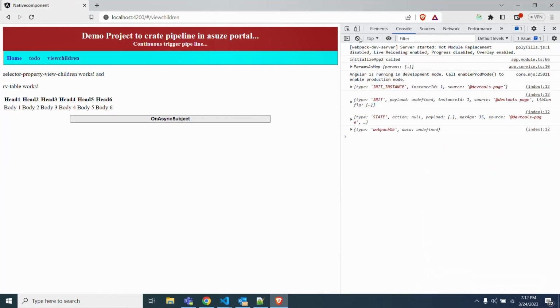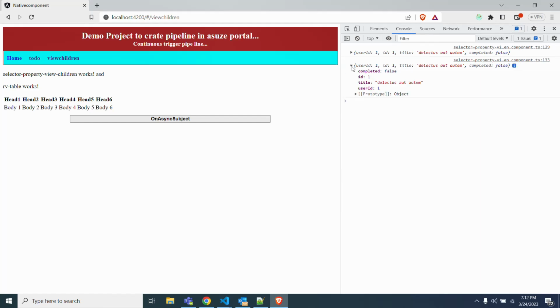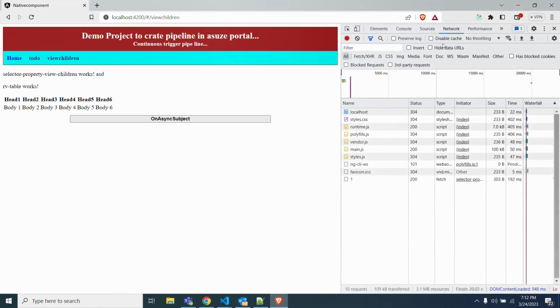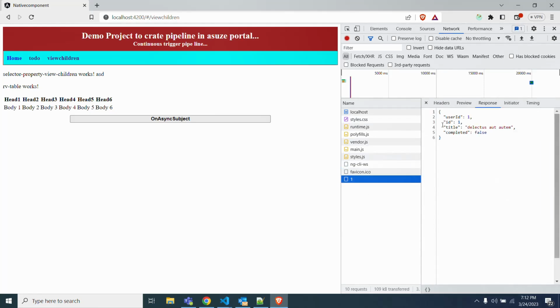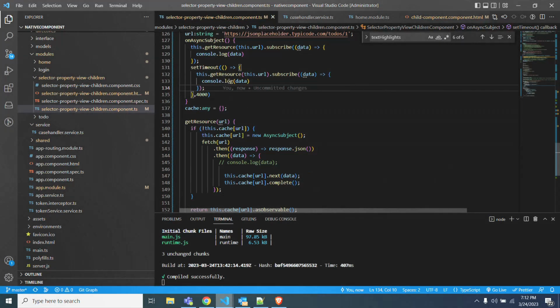So let's click here. After 4 seconds, see, there is a next with the same cache data coming. But when we check the network tab, there is only one API request to the server. In the console there are two logs because after the setTimeout of 4 seconds we subscribe again.